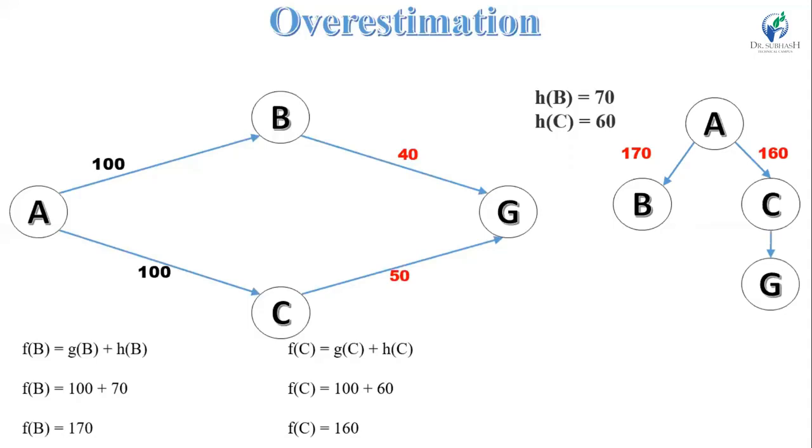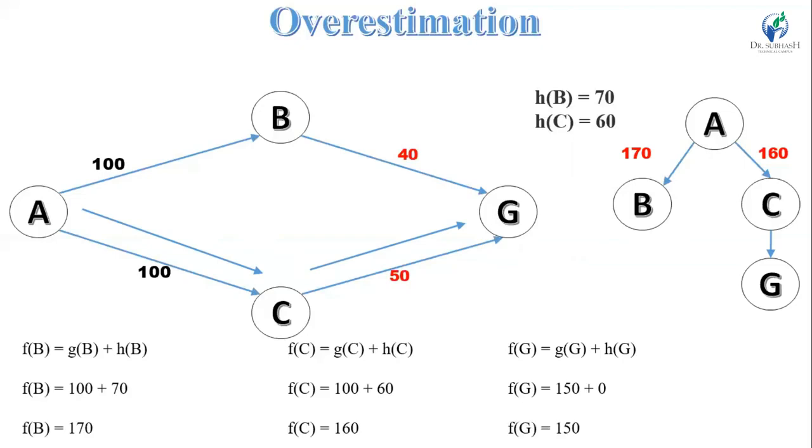Now we can find the cost of G. So f(G) is equal to g(G) plus h(G). Put the value in this equation. So it is 150 plus 0. Here 150 is the actual cost through f(C), and h(G) is the goal node, so it is 0. So f(G) is equal to 150.